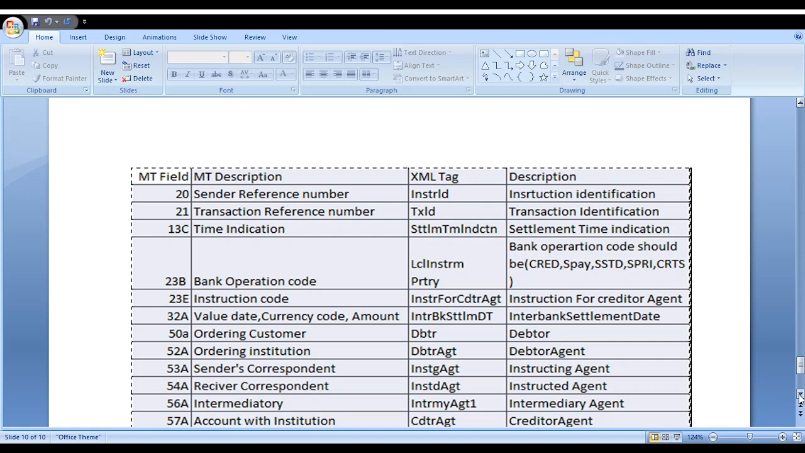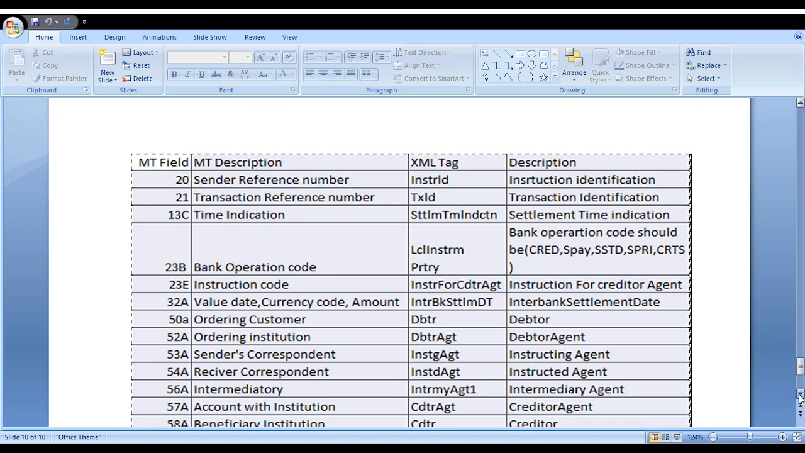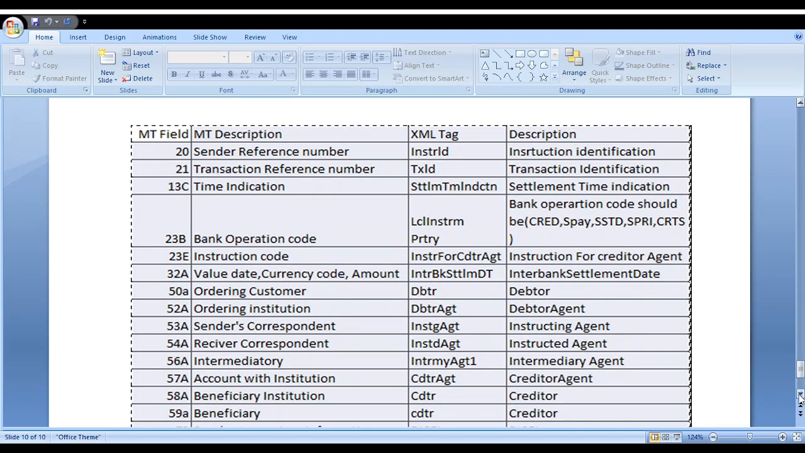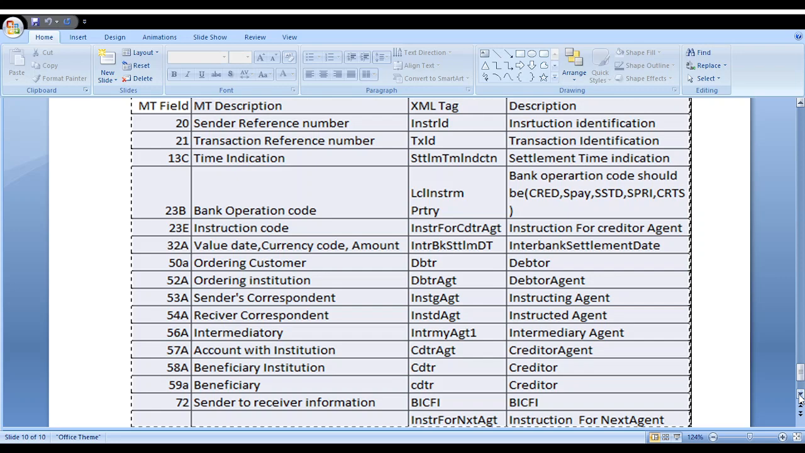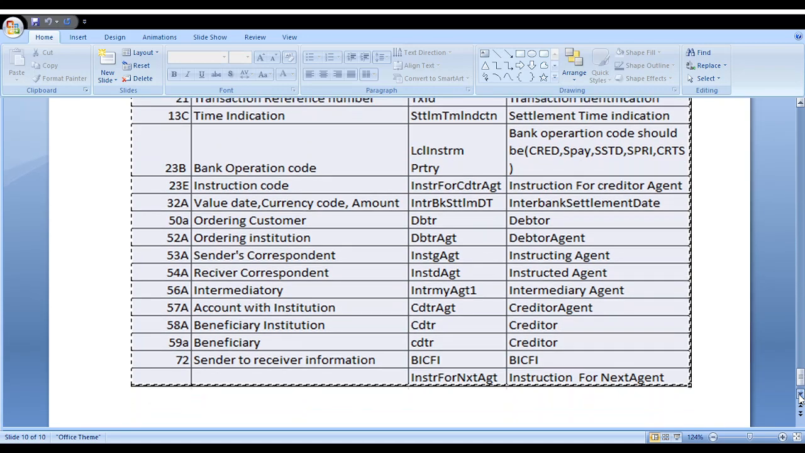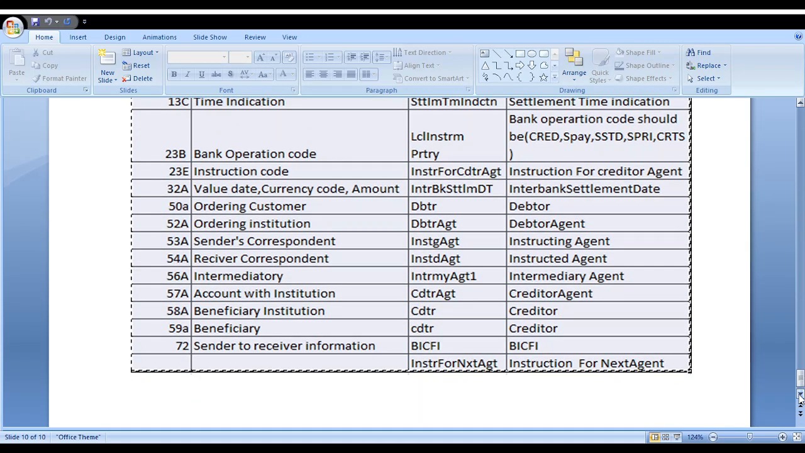32A is value date, currency code, amount, interbank settlement date. Next is the ordering customer, 50A. The ordering customer is the one who initiates the transaction. That person is called the debtor, who initiates the customer transaction. Ordering institution 52A, debtor agent. Sender's correspondent 53A is called the instructing agent. Receiver's correspondent 54A is called the instructed agent. And 56A, intermediary, is called the intermediary agent. Account with institution we call the creditor agent. Beneficiary institution 58A we call creditor agent, and beneficiary we call creditor. 72, sender to receiver information, BCAF, instruction for next agent. These are all the fields mapped from MT to MX.